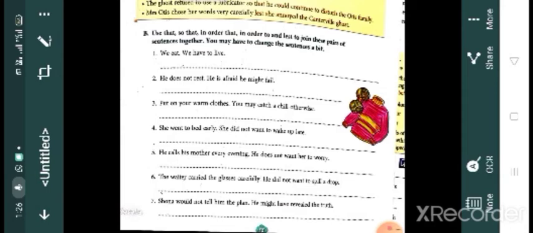We eat so that we may live. Second one: he does not rest, he is afraid he may fail. So, he does not rest lest he fail. Third one: put on your warm clothes lest you catch a chill.